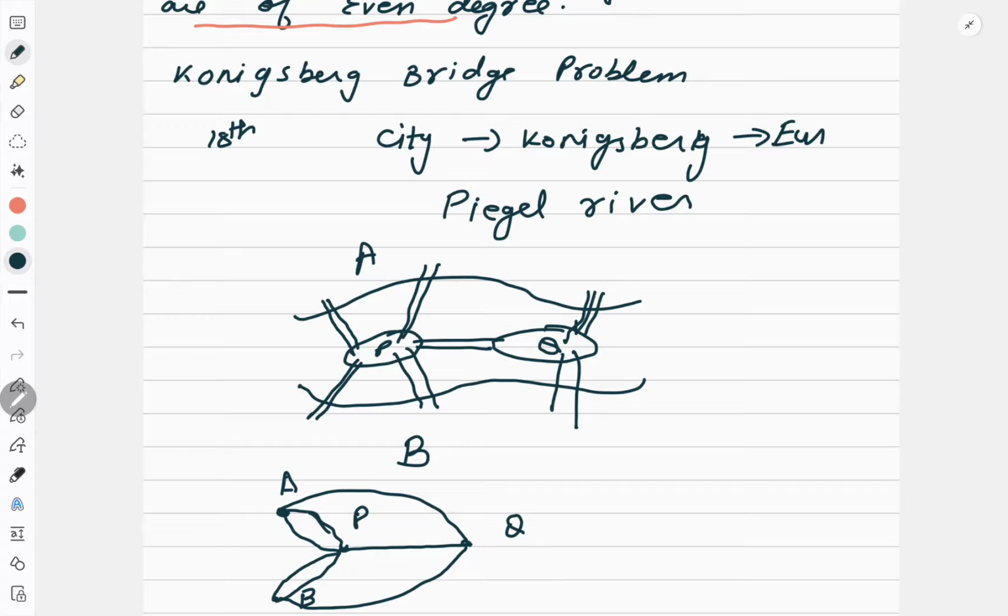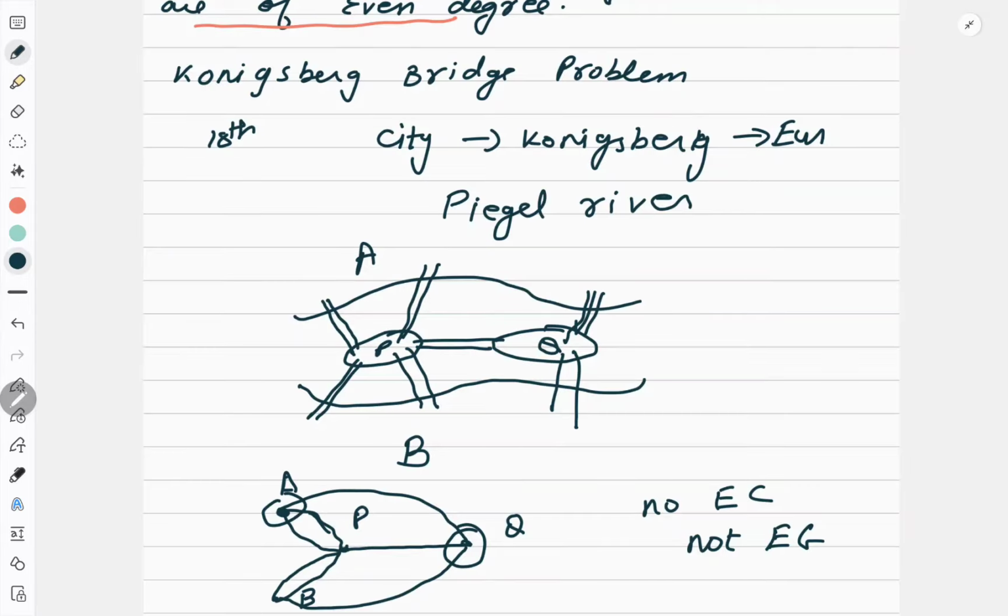I cannot start from one land area and come back to the same land area covering all the bridges without repeating the bridge. So it does not have a Euler circuit and it is not a Euler graph. And the best way to prove this is that what is the degree of Q? The degree of Q is 3. The moment the degree is odd, I cannot get the circuit.